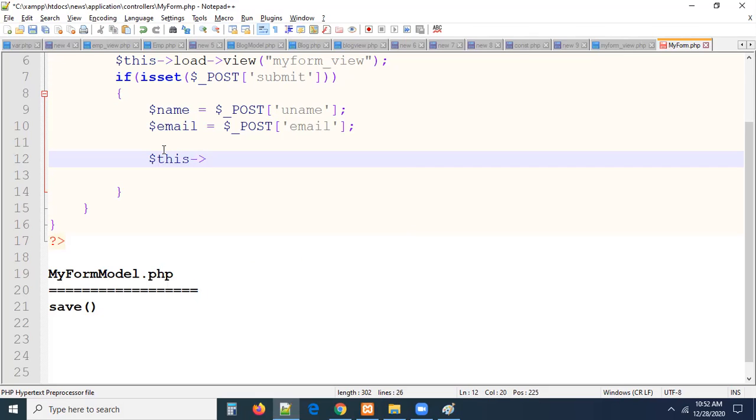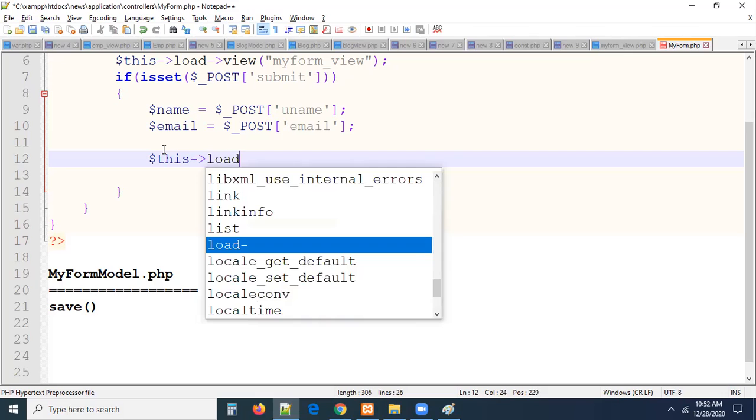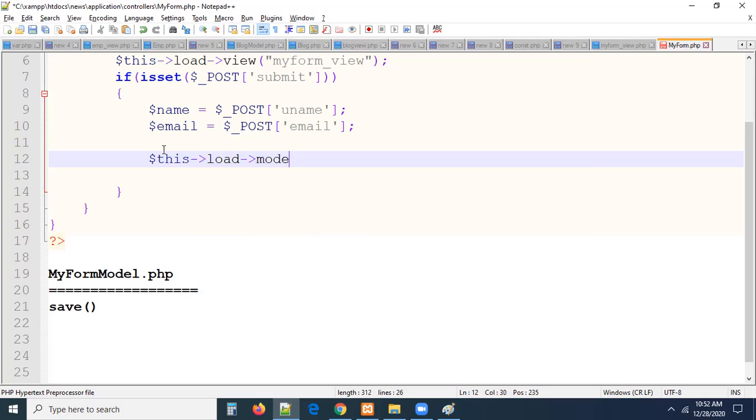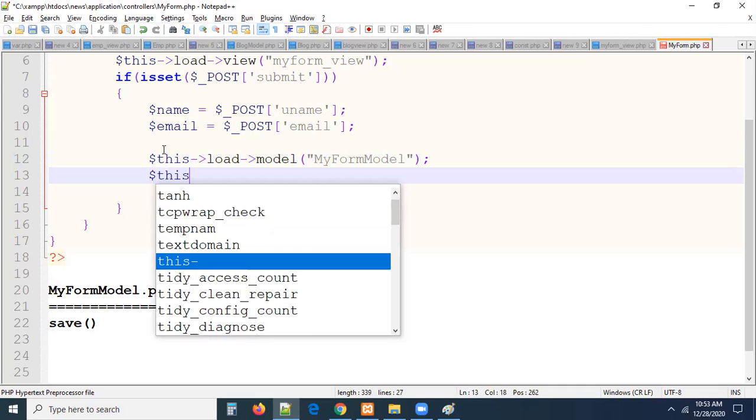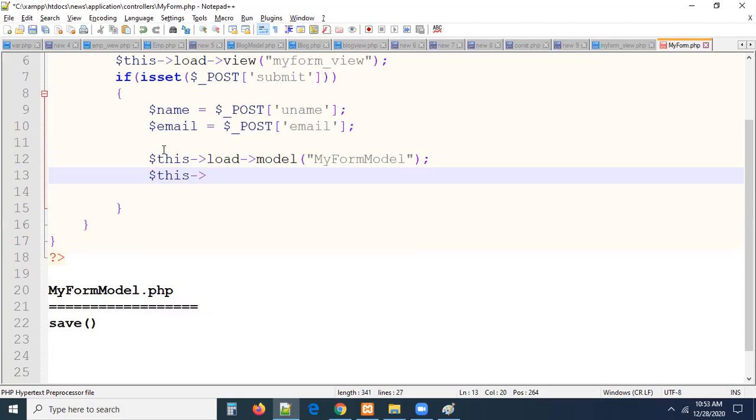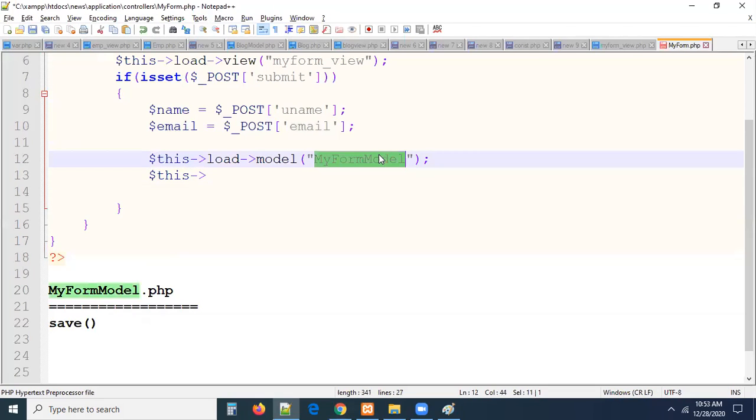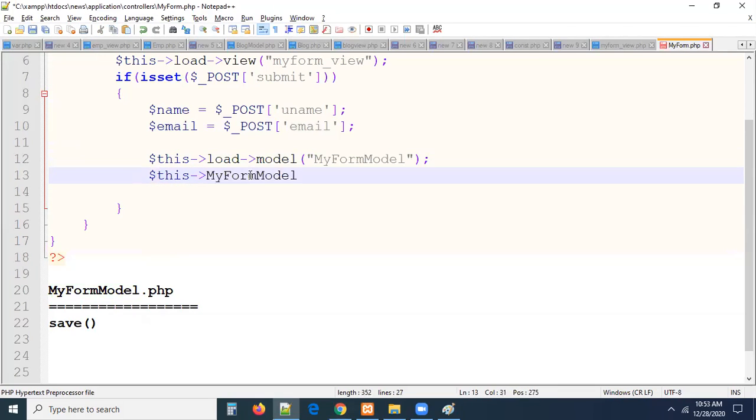Let us assume you created the model. This is the load of the model. What is the model name, guys? Tell me, please. Let us assume you created my form model. Yes, you created this. What is the method inside of it? This is the save method, right? How can we call the save method? Your class name. This is my class name. Exactly. What is the name you provided here?